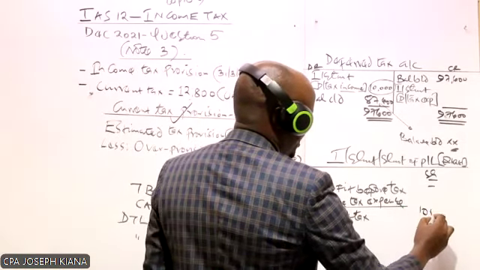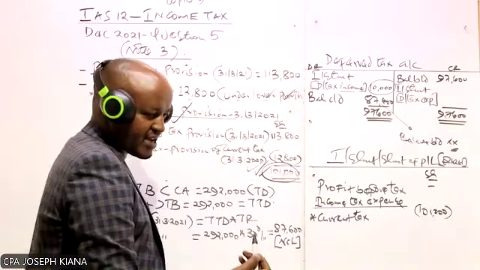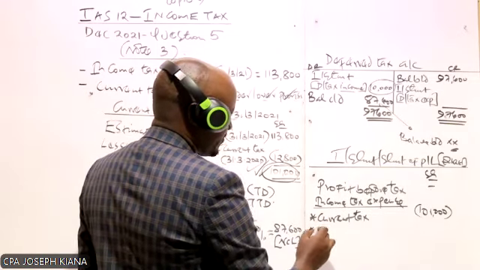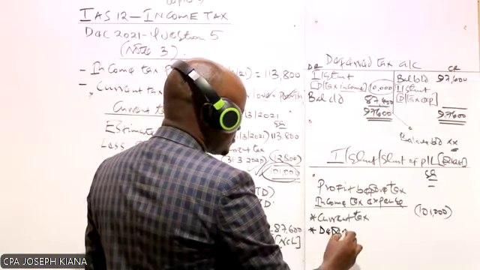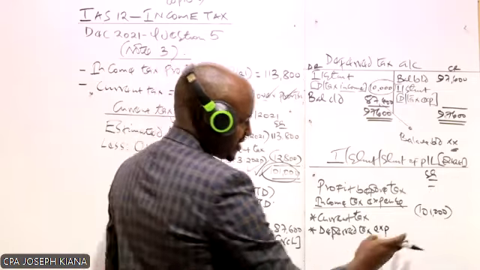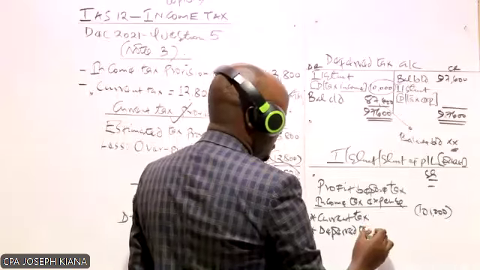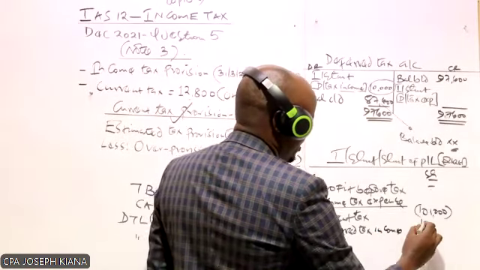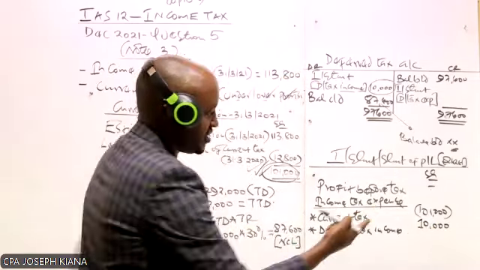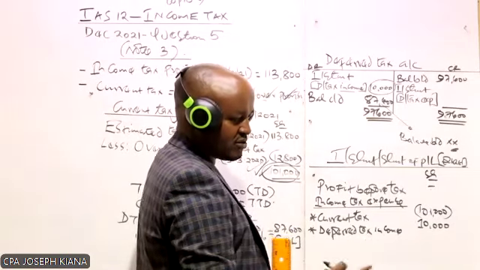So this one is the current tax, a provision. It is money which will be set aside from this profit. You less it there. The other type of income tax is deferred tax. If it is a deferred tax expense, you less it here. But in our case, do we have an expense? No. We have a deferred tax income of 10,000. Because it is an income, you add it to your profit. You can't have both at the same time.